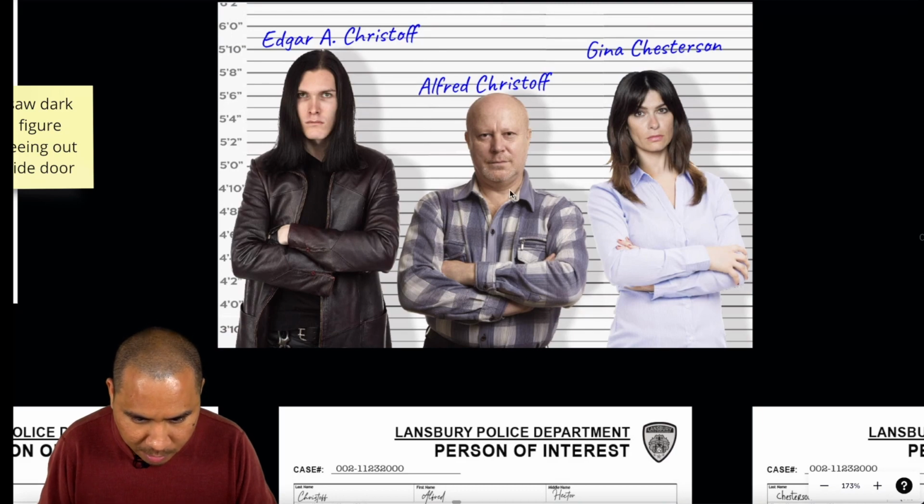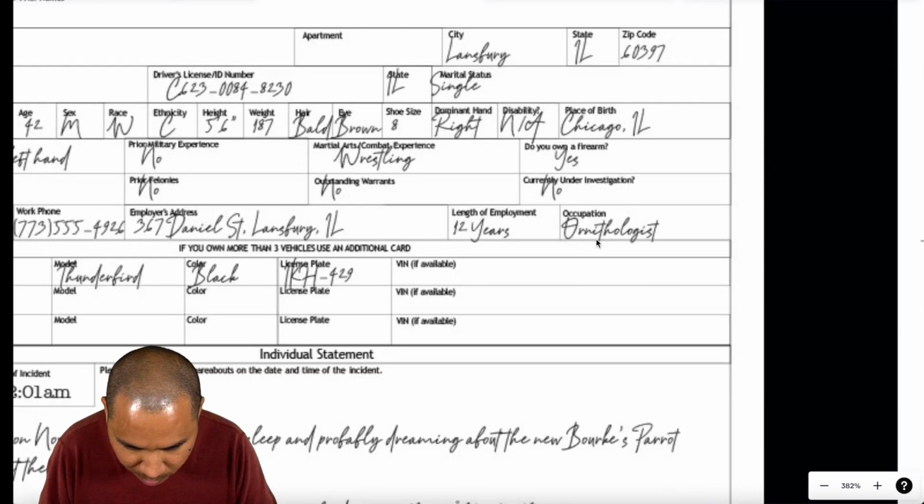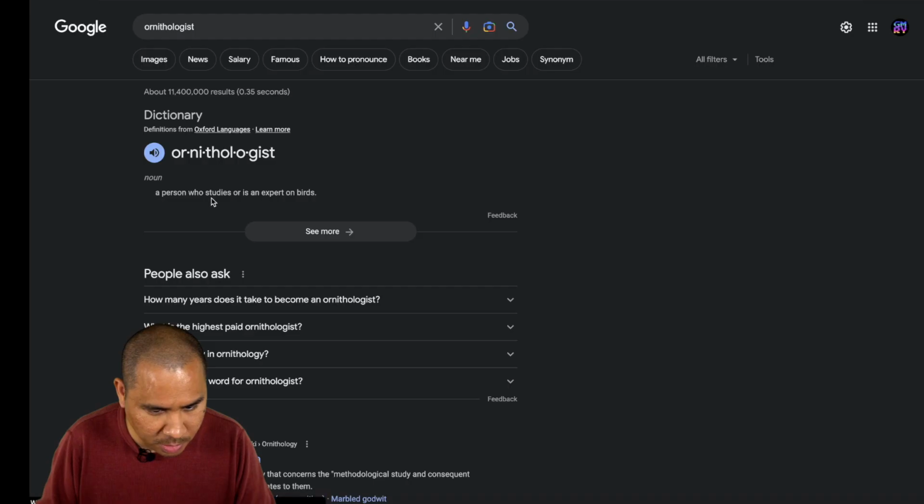Okay. Not corroborated. So that was Edgar. Next, let's go to Alfred. Alfred Hector Kristoff, alias Hitch, V-shaped scar, left hand. Wrestling, owns a firearm. Employer, the Brenner Zoo. Ornithologist, what is that? A person who studies or is an expert on birds.